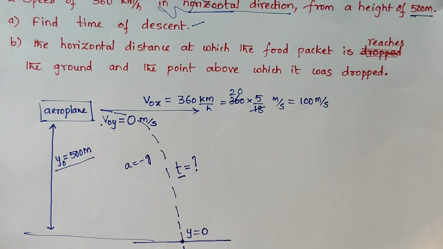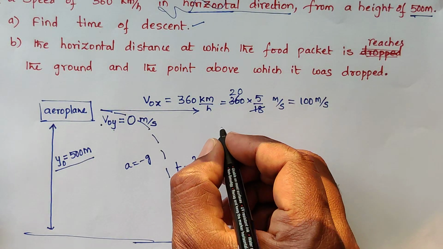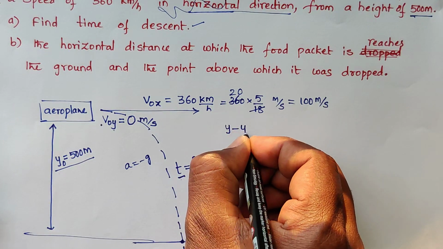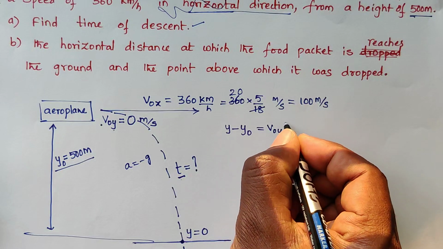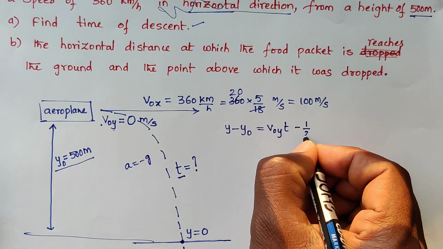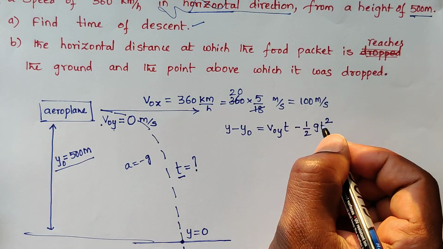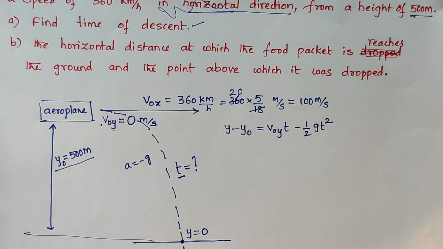Which equation of motion will we use along the y direction? The first equation, v equals v0 minus gt, needs the final velocity, which we don't know. The second equation is y minus y0 equals v0y into t minus half of g t square.